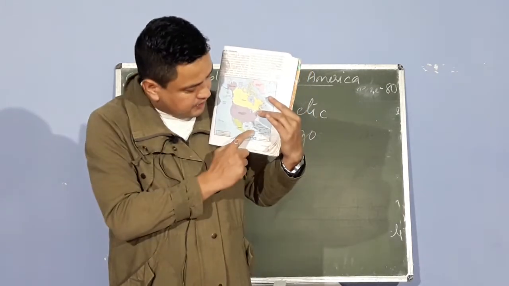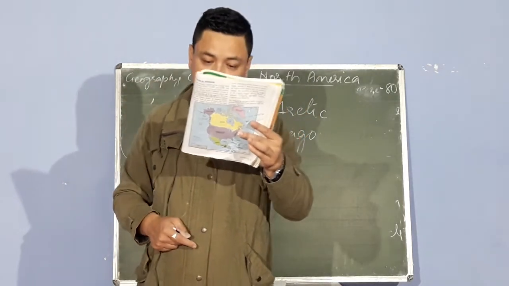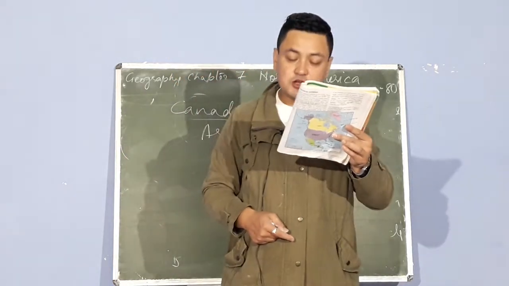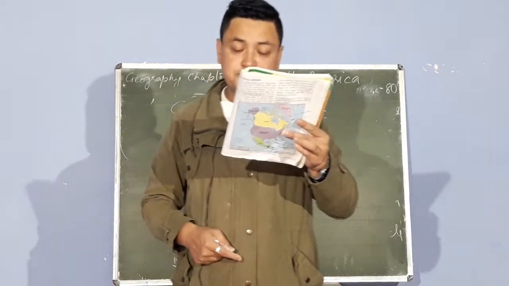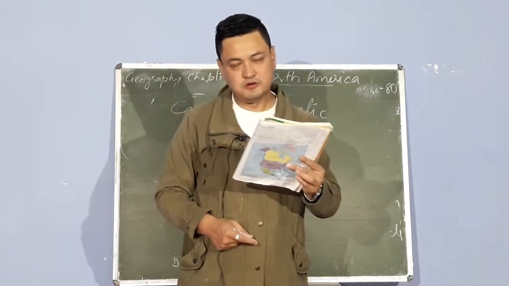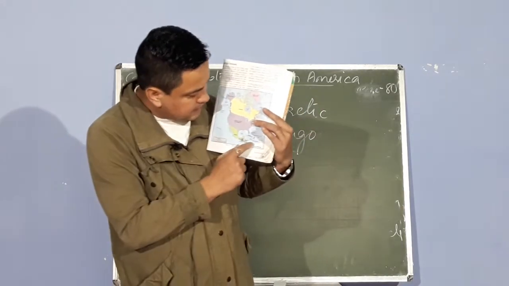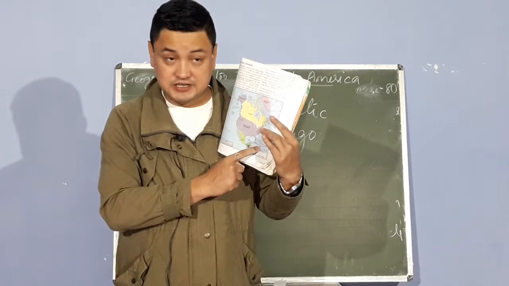You find a green island written by the name Cuba. Then Hispaniola, the Dominican Republic and Haiti are also there. This is known as the Greater Antilles.